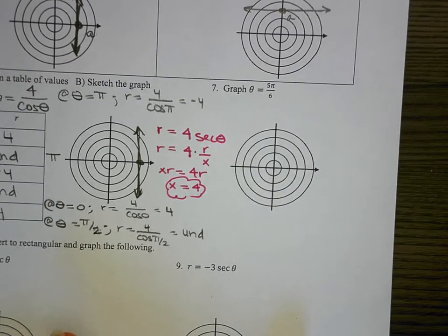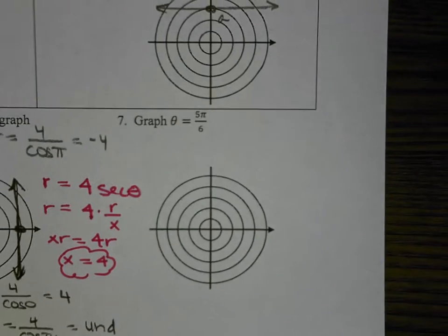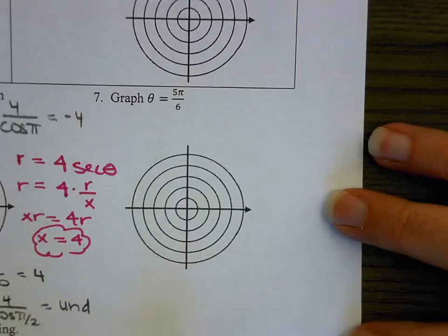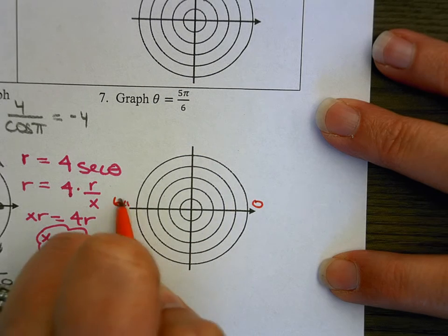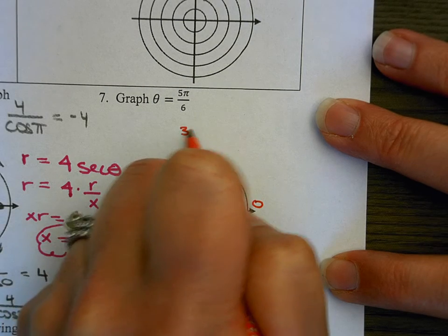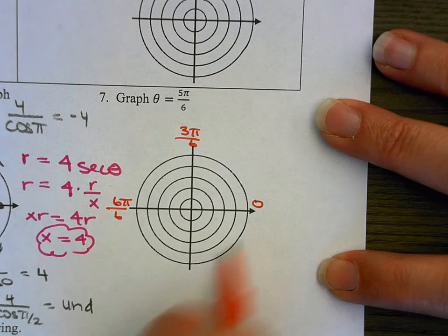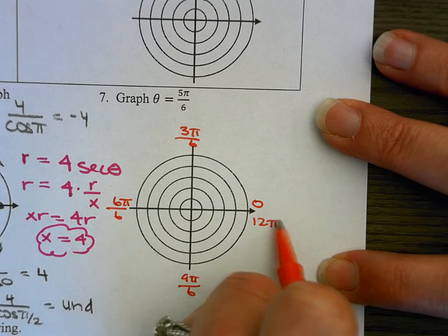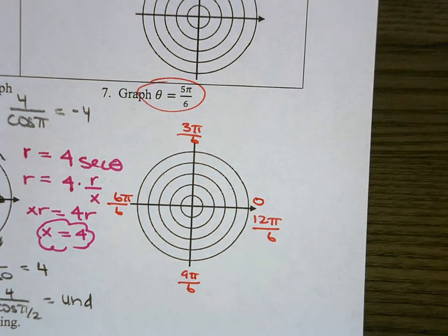So graphing theta is equal to 5 pi over 6. So let's get our common denominators here. So I know where that's at. This would be 0, this would be 6 pi over 6. Half of that, 3 pi over 6, and then this would be 9 pi over 6, and then 12 pi over 6. So I want to graph where theta is equal to 5 pi over 6. So that's in quadrant 2.